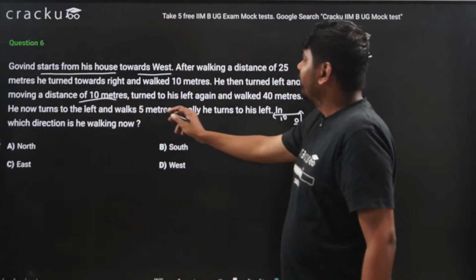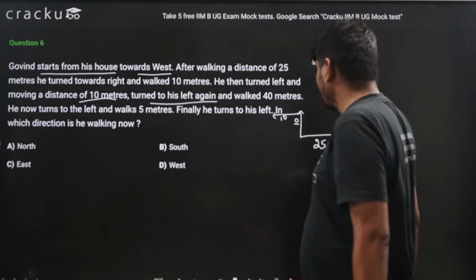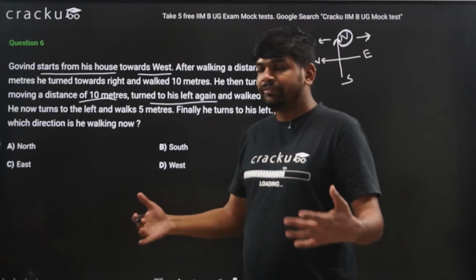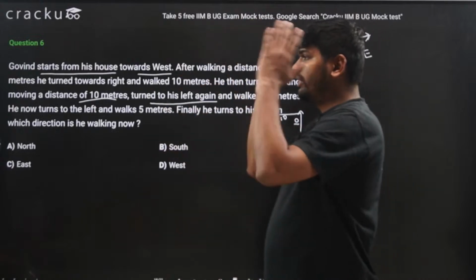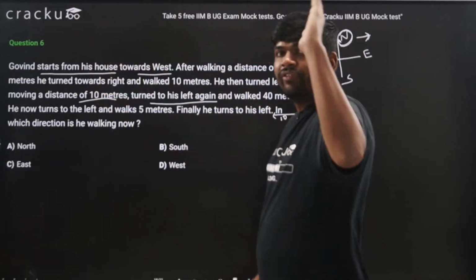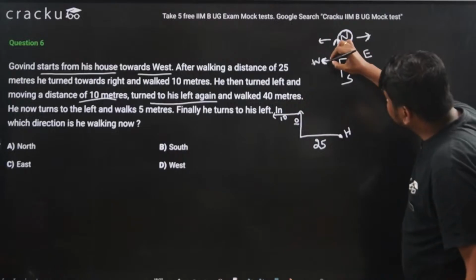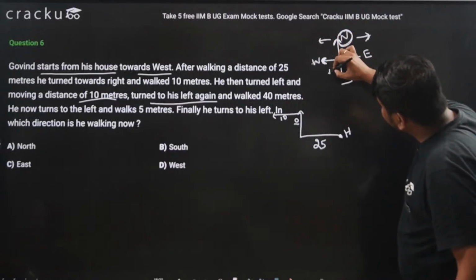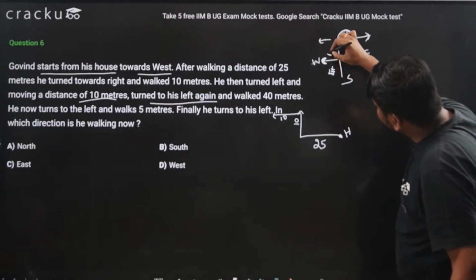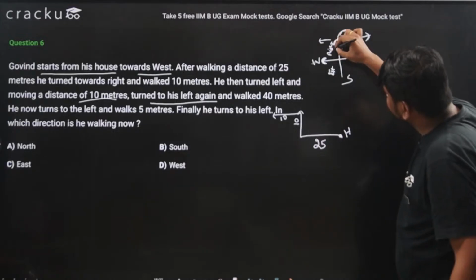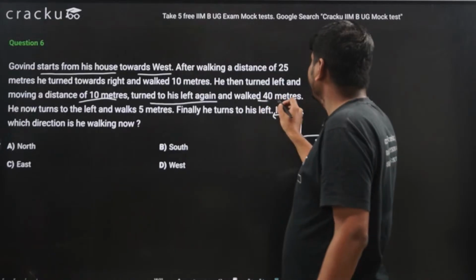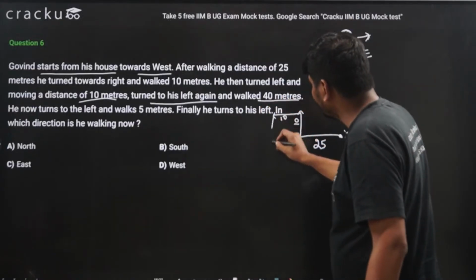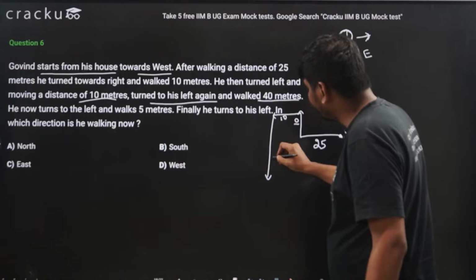Turn to his left again. Now he again turned to the left side. When you are facing west direction, left will be south. When you are facing in this direction, this is left and this is right. So he turned left and walked 40 meters. So this is like 40 meters.